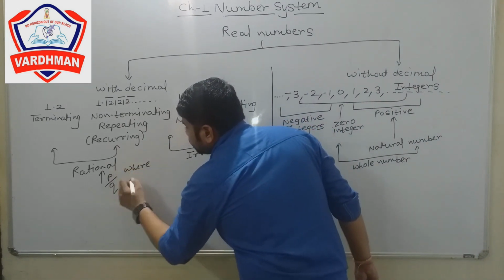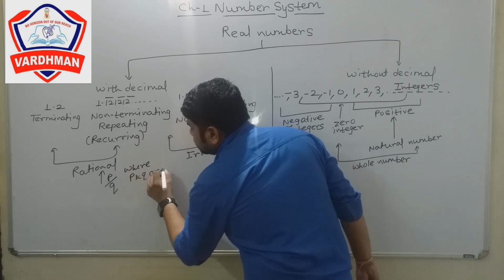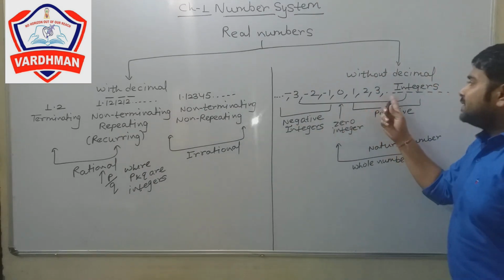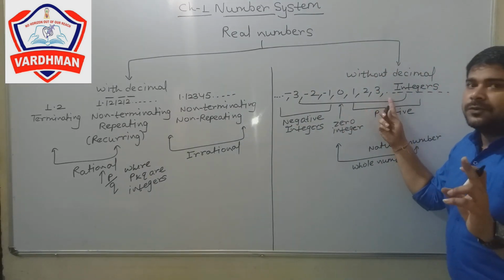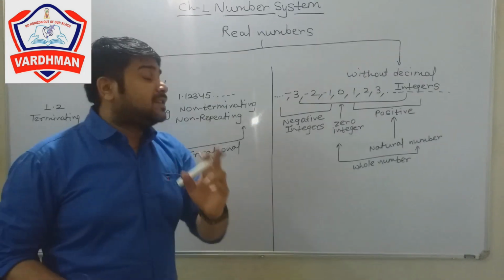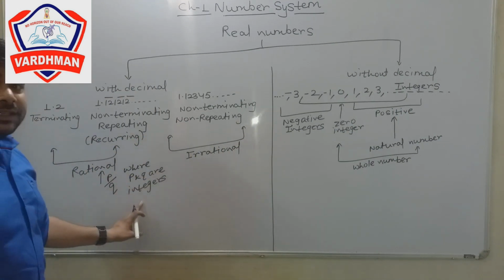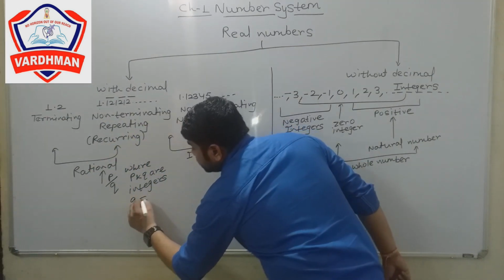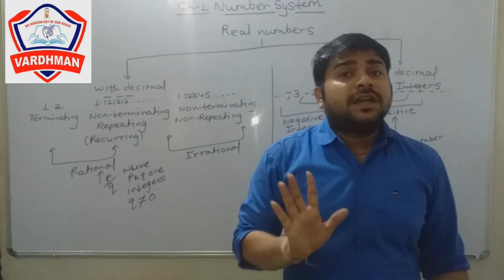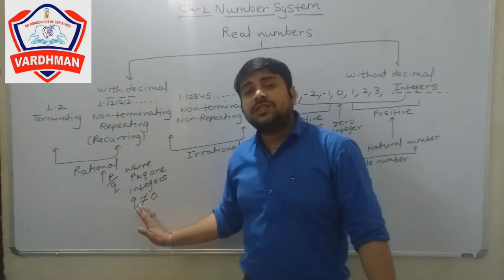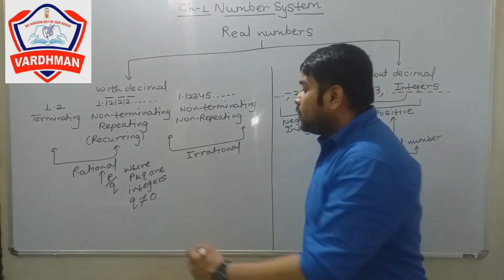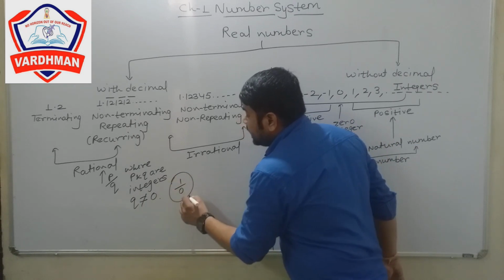Rational numbers are those that we can write in the form of p upon q, where p and q are integers. Integers means without decimal value, any positive or any negative value, but without decimal. That's why p and q are integers, and q is not equal to 0. q can never be 0.